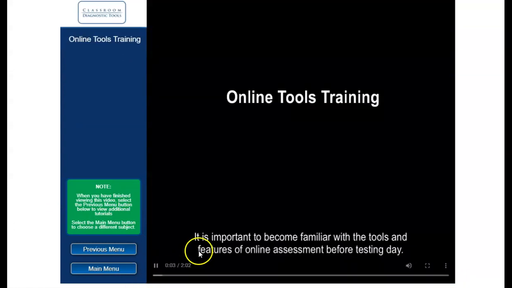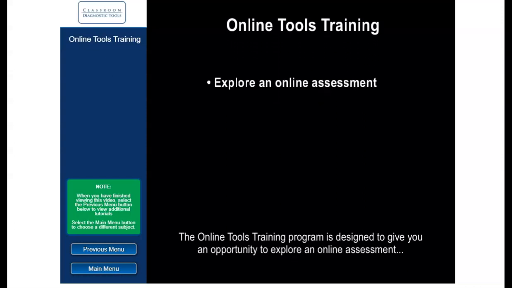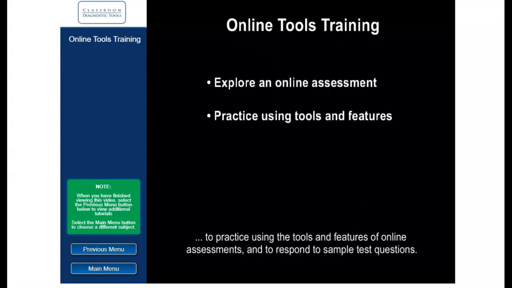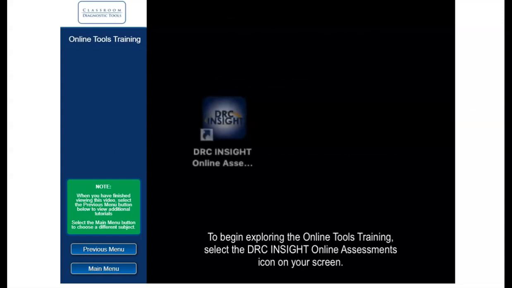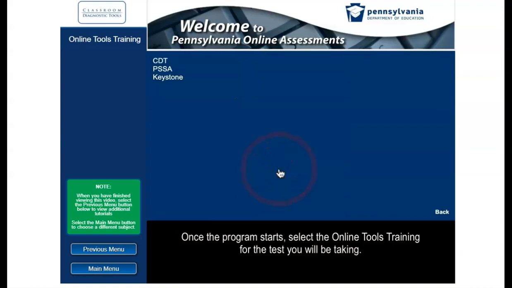It is important to become familiar with the tools and features of online assessment before testing day. The Online Tools Training Program is designed to give you an opportunity to explore an online assessment, to practice using the tools and features of online assessments, and to respond to sample test questions. To begin exploring the Online Tools Training, select the DRC Insight Online Assessments icon on your screen. Once the program starts, select the Online Tools Training for the test you will be taking.